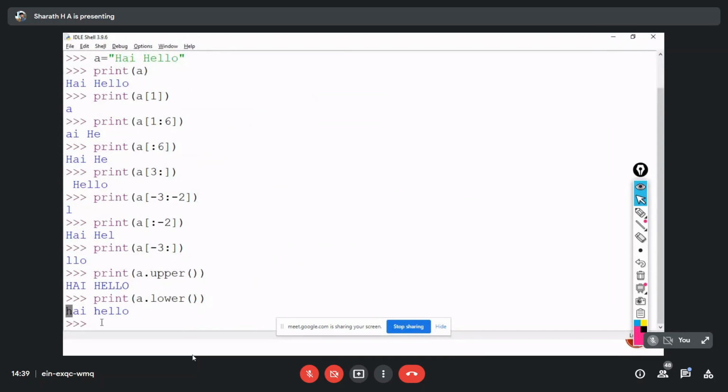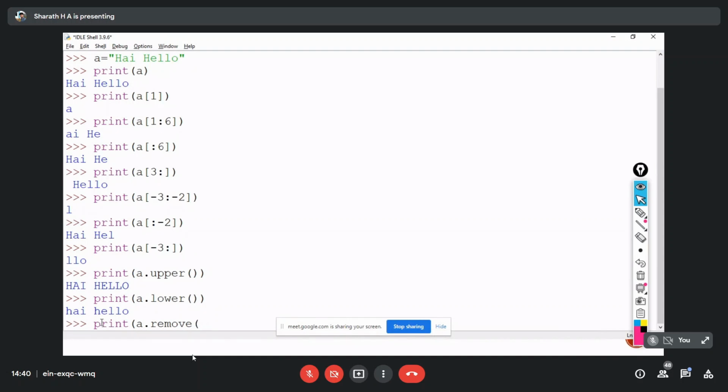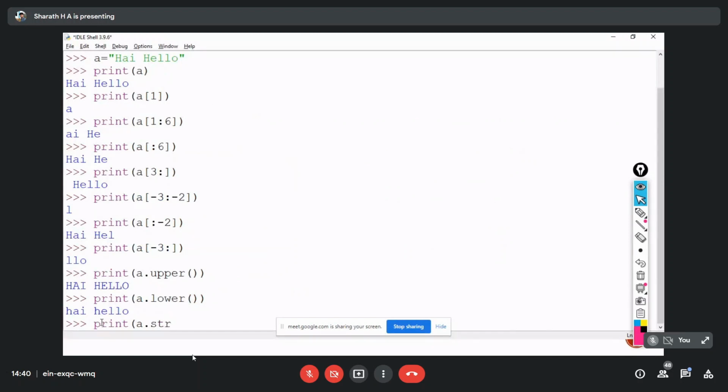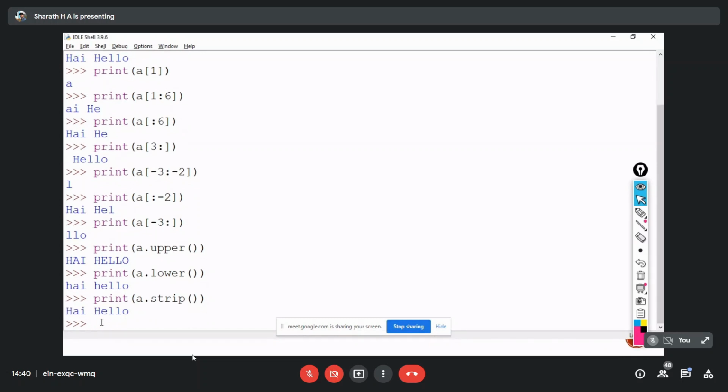Okay, and I'll show you that. Print a dot remove, sorry, it's not remove, strip. Okay, a dot strip. Now if I enter, you can see that same string. It won't remove the space in between, right?